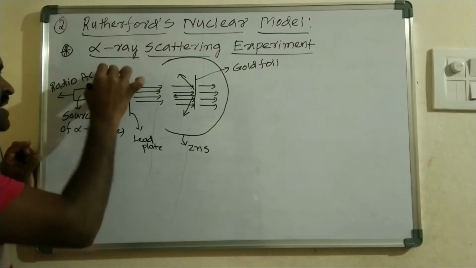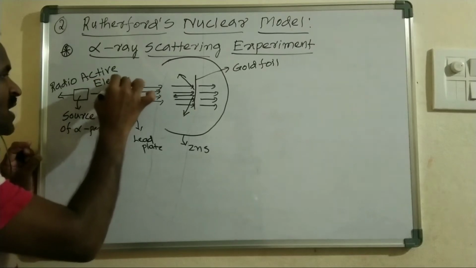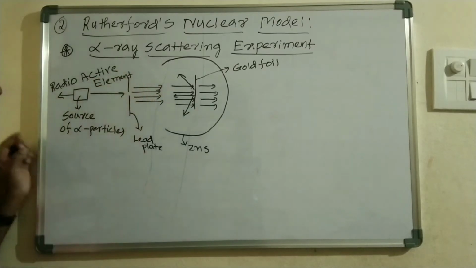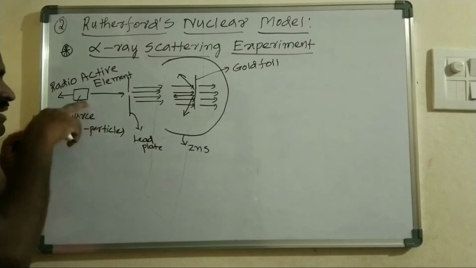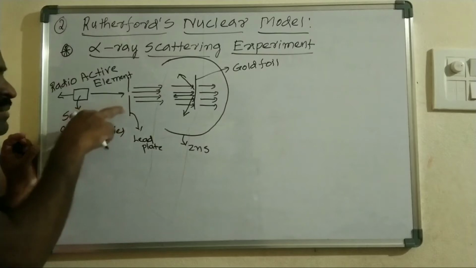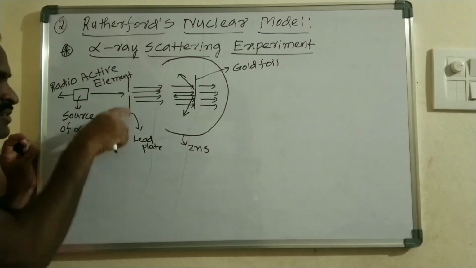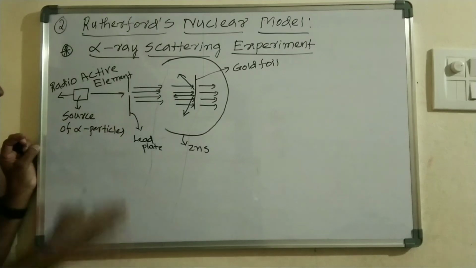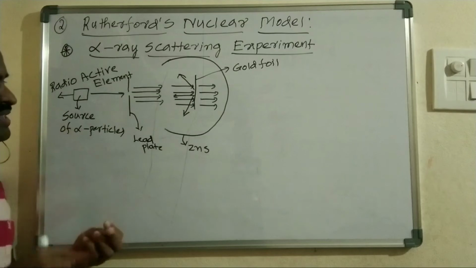A radioactive element is taken as a source for the alpha particles, and from the source a beam of alpha particles comes through a narrow hole. At this narrow hole, a lead plate is placed, containing the narrow hole.